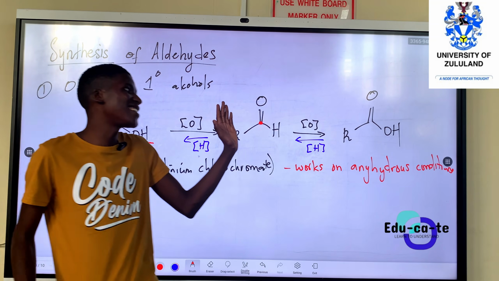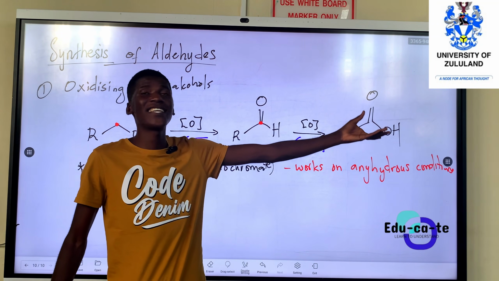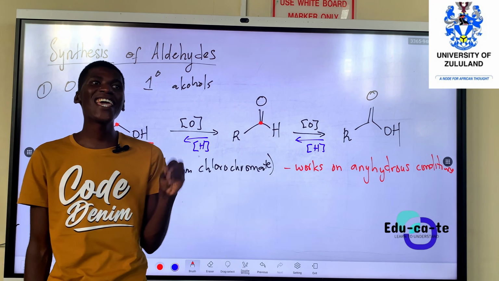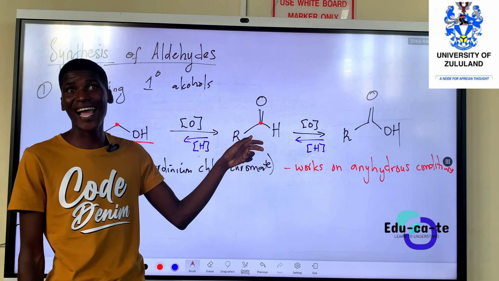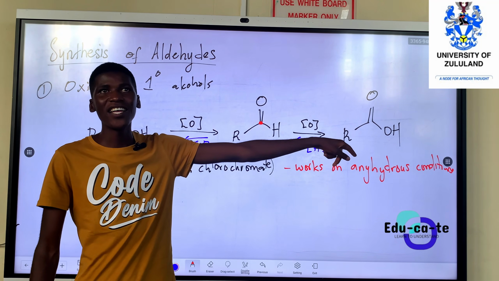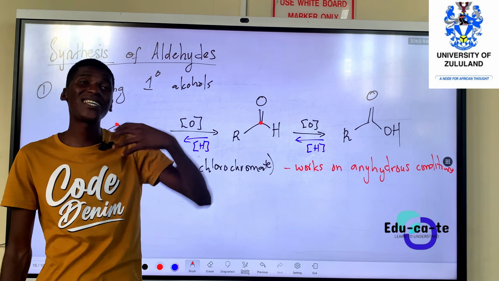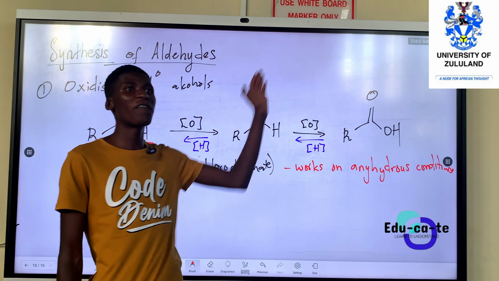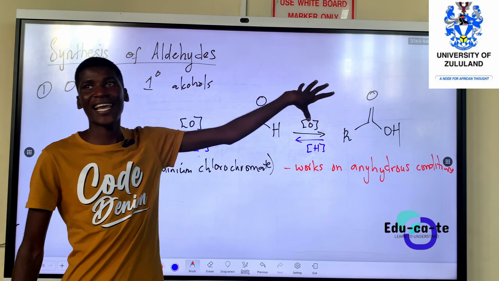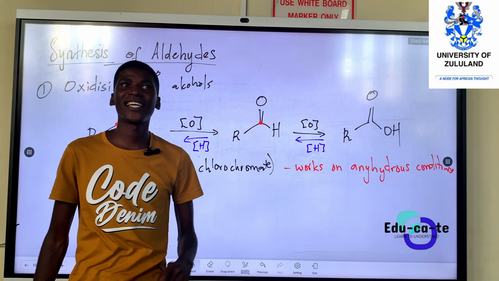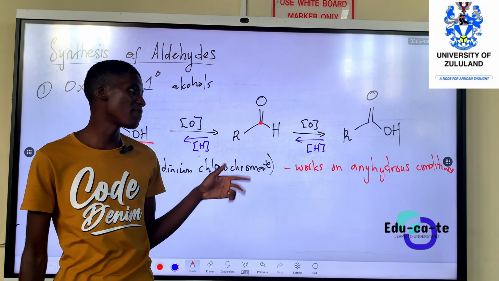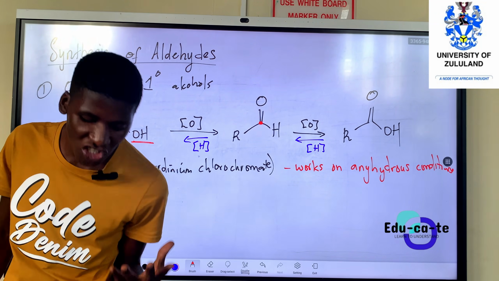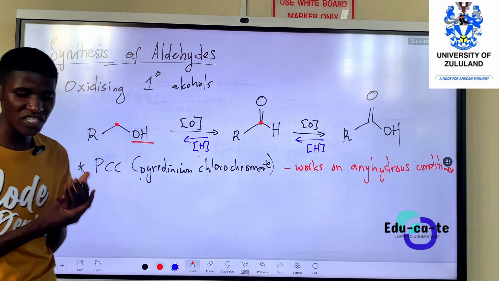So it cannot take this aldehyde and make it a carboxylic acid, because the aim here is to produce an aldehyde, not a carboxylic acid. If you put a reagent that contains water in it, it will end up over oxidizing the aldehyde to a carboxylic acid. So use PCC because it works in anhydrous, dry conditions.